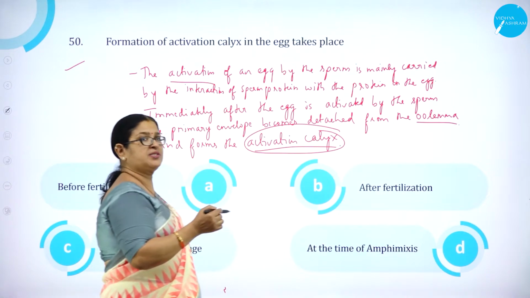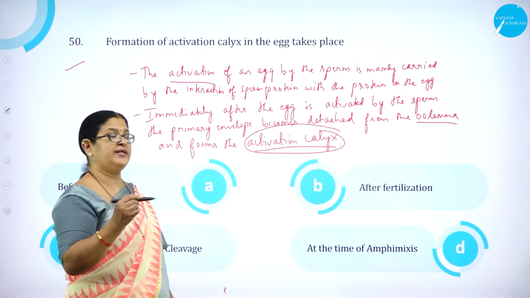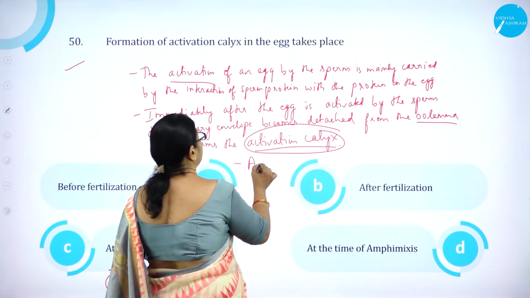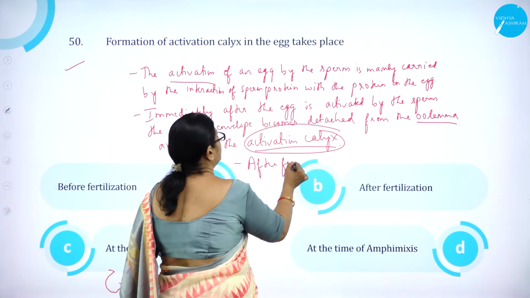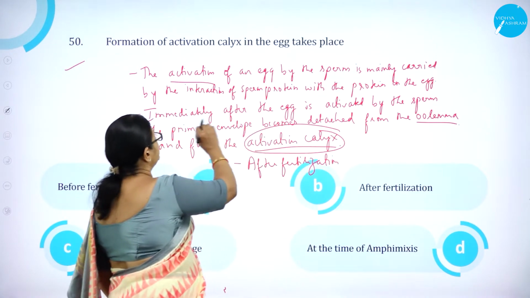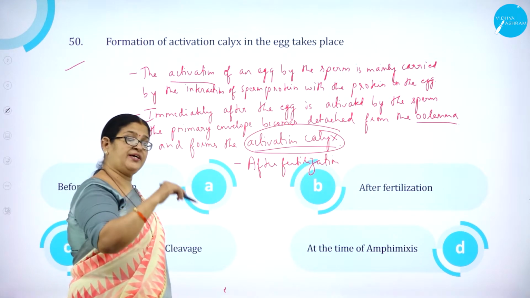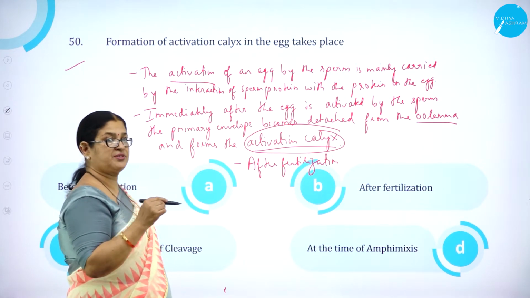So the formation of activation calyx in the egg takes place after fertilization, that is, after the process of fertilization.